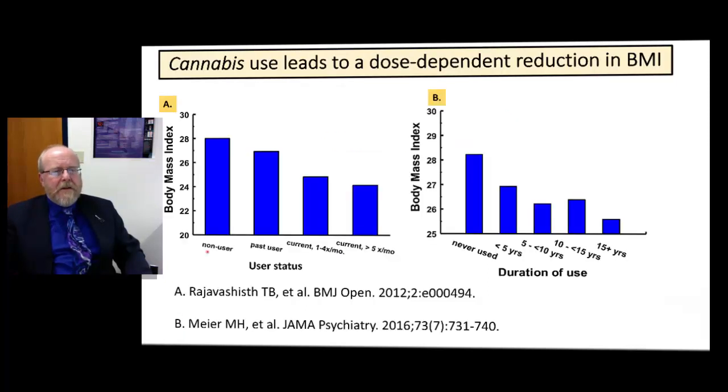And then these 2 studies showed clear dosage-dependent effects. So here we have a study which shows that even at 1 to 4 times per month, we have a body mass index that's within the healthy range and significantly lower than non-users. The study over here looked at how long people had been using and found that the longer they had been using, the less likely they were to be obese.